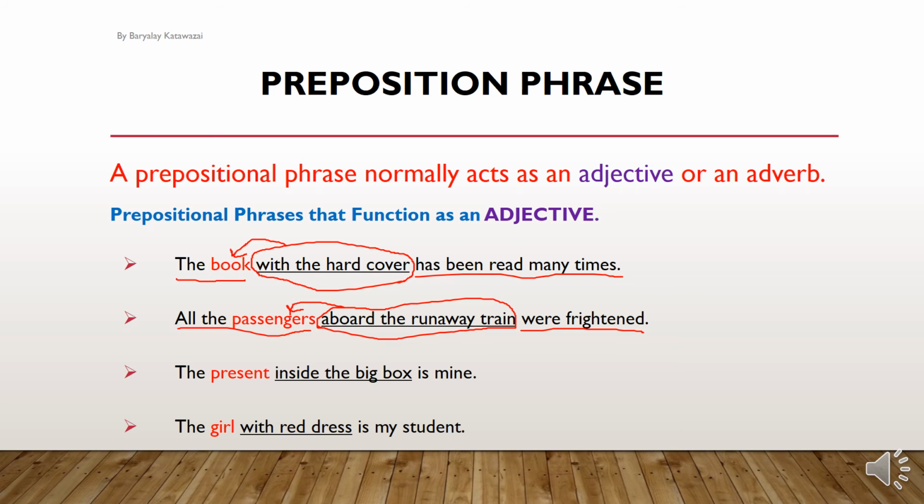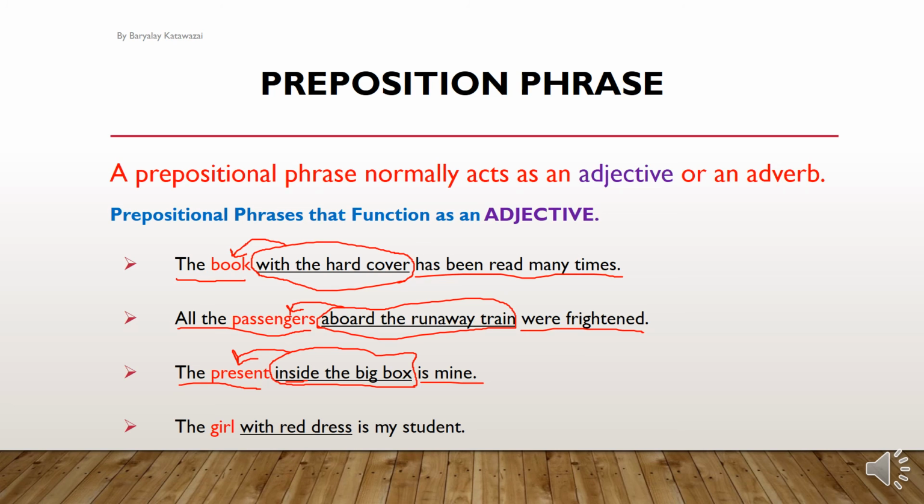The present, the gift. The present is mine. So which present is mine? Inside the big box. So it acts as an adjective, and it is a preposition phrase because it started with a preposition. So it modifies the gift, the present. So I say the present is mine. Which present? Inside the big box. So I don't like the small gifts.